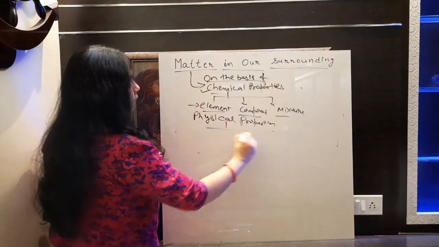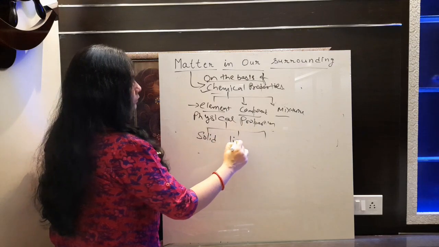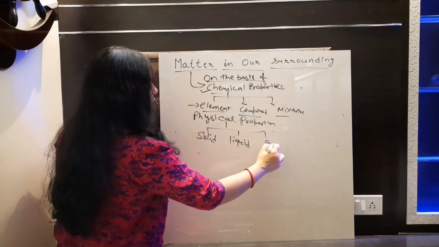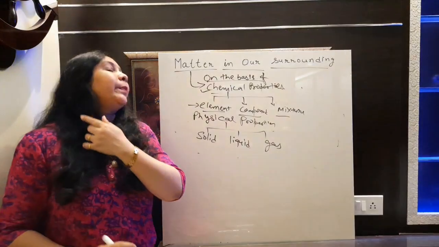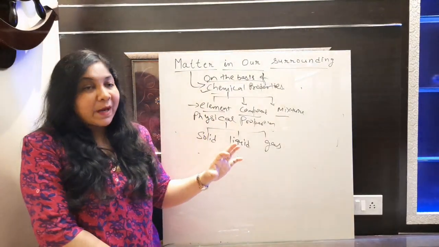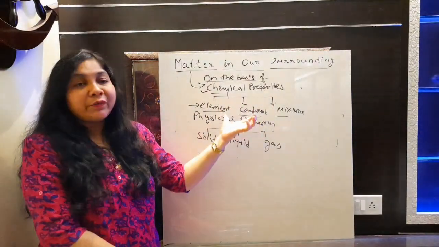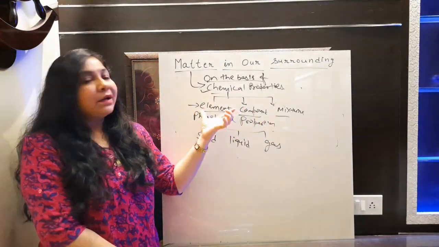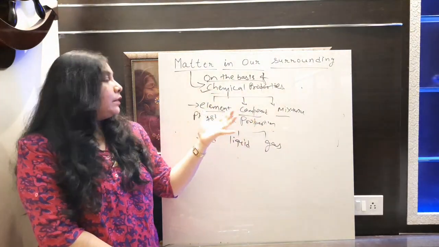The three groups are solid, liquid, and gas. So on the basis of chemical properties, you can categorize matter into three groups, that is element, compound, and mixture. That also we need to study, but this part is in the second chapter of chemistry, so we will discuss this topic there.